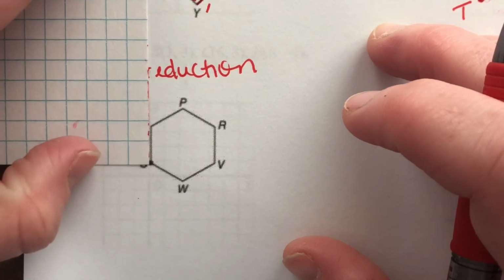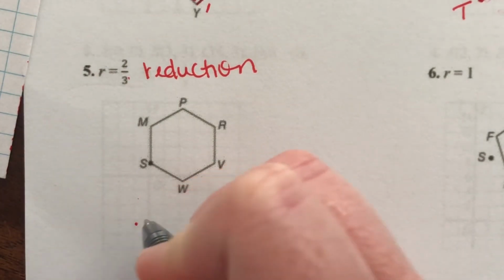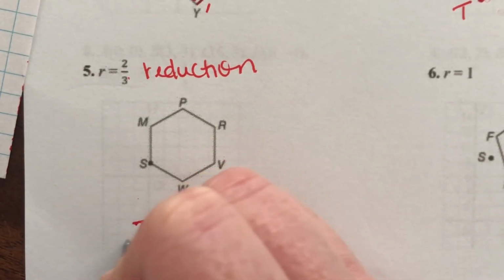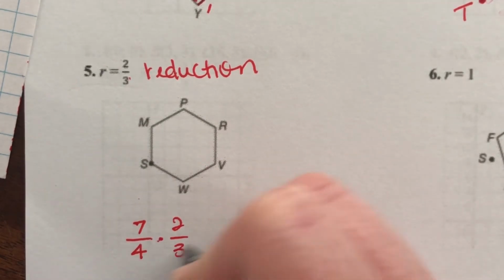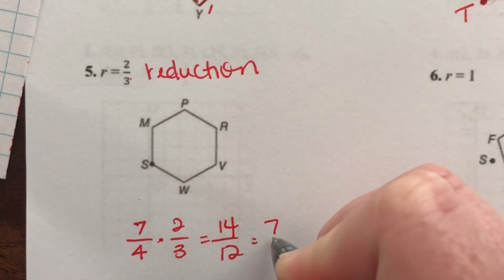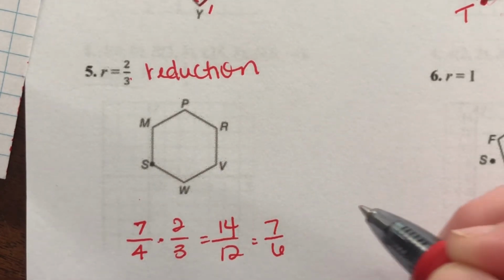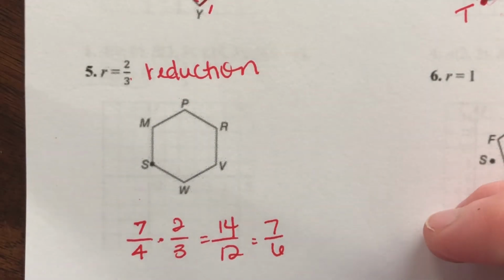And it looks like from S to M, it's about 1 3/4. So 1 3/4, that's 7/4, right? And we're going to multiply that by 2/3. So we're going to get 14/12, which is 7/6. So it's just over 1.